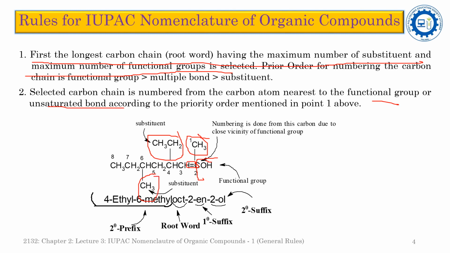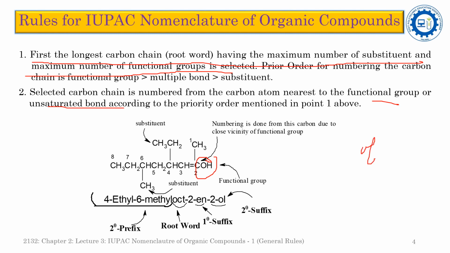Now first, as per the rule, we select the function group, and here the function group is this one, the OH, that is the alcohol, which is symbolized by ol.